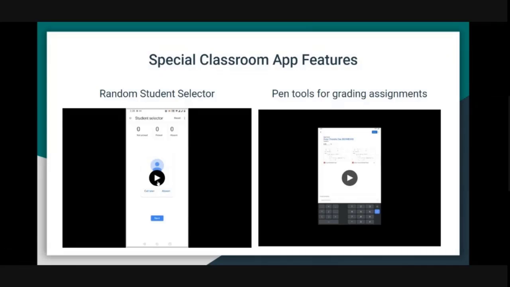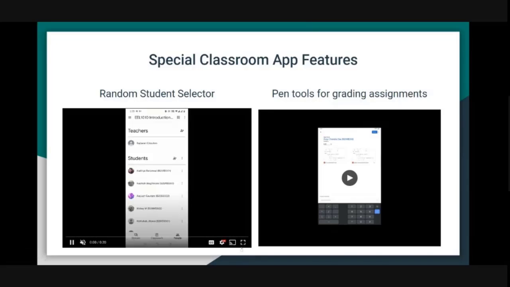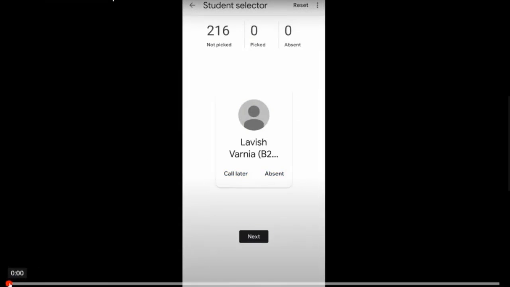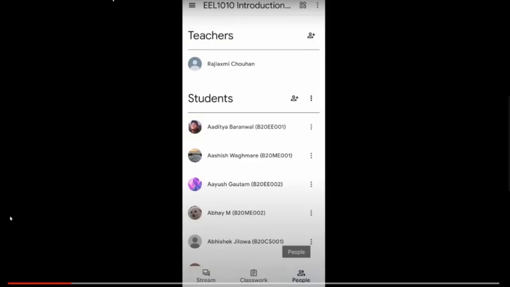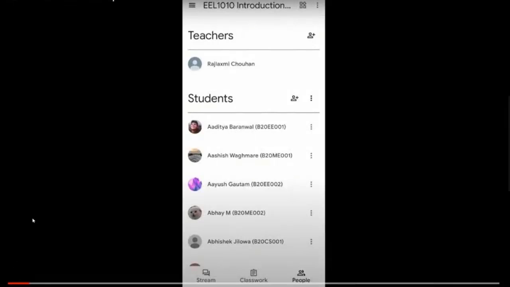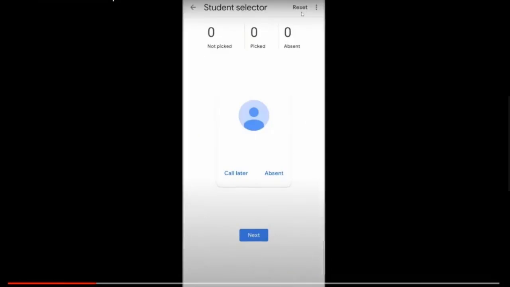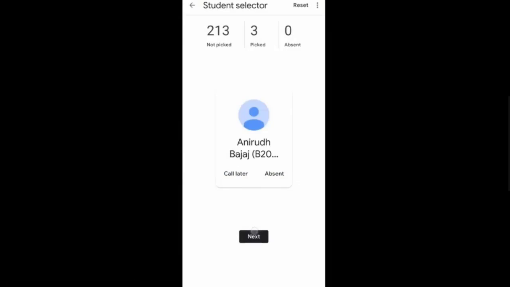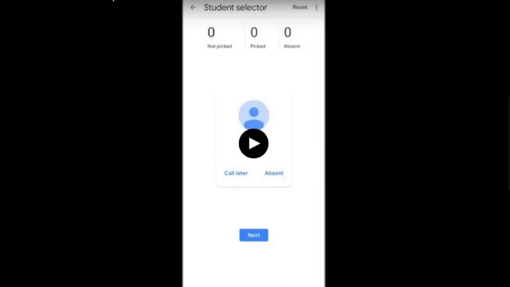So the random student selector, I didn't notice it for a very long time actually. So here, if you open it on a tab or on your phone, you go to People, and on the People page, you see this funky little icon. You click on that. That is a random student selector. So this can be used to randomly pick students during a class, say you want to ask them a question, you want to call them later, you want to mark somebody as absent. This can be done. It is completely random. It randomly gives you a name of a student from your class.